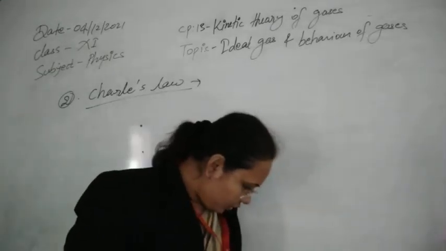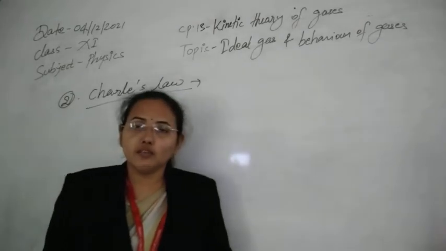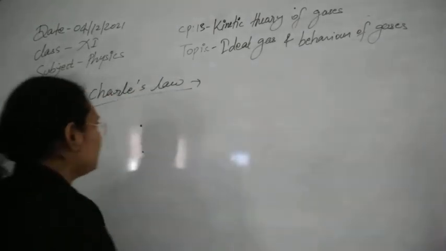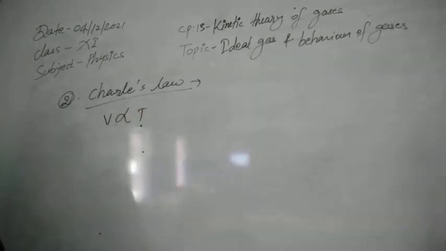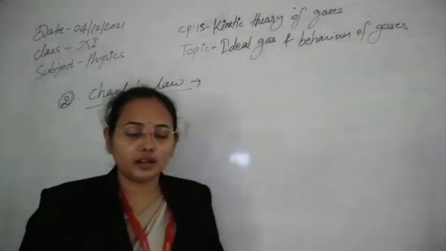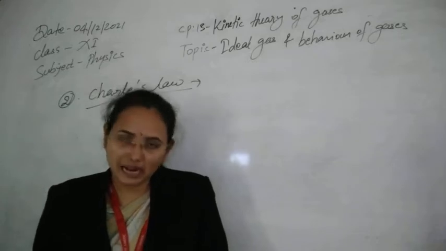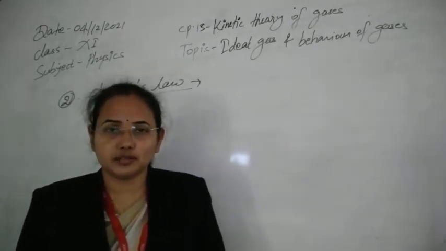According to the Charles law, at constant pressure, the volume of the gas is directly proportional to temperature. So V is directly proportional to T. Also you can prove it by the perfect gas equation, but as these laws were independently derived by experiment, after that the perfect gas equation we derived by using these laws.